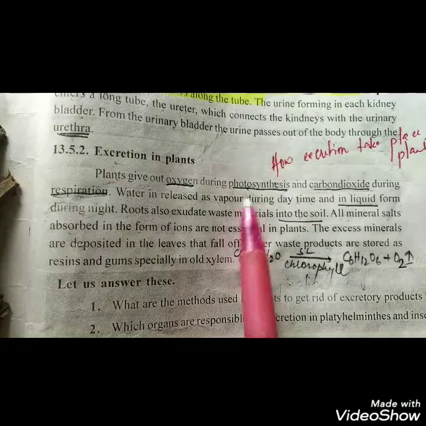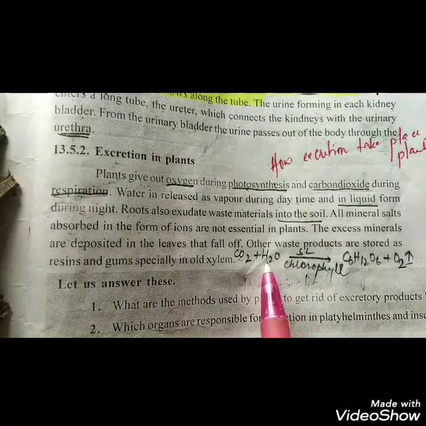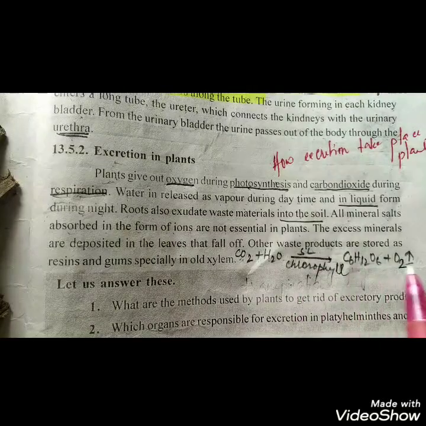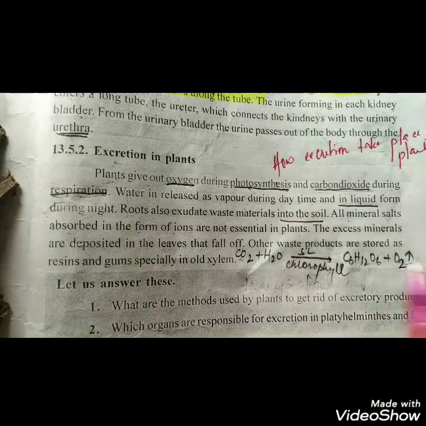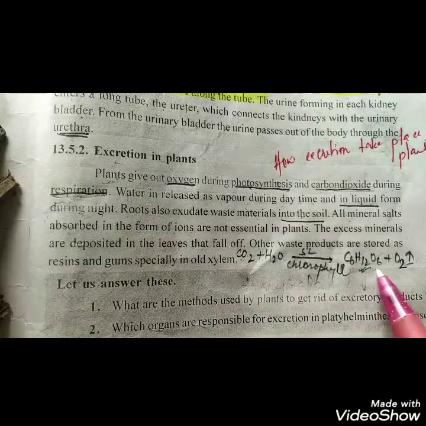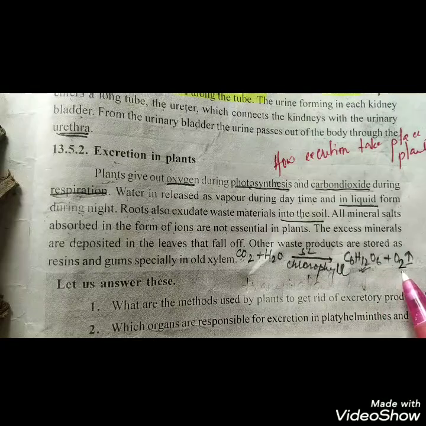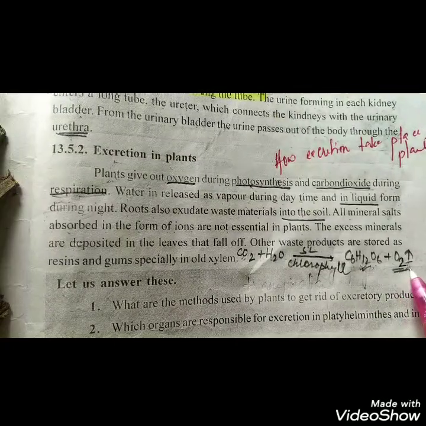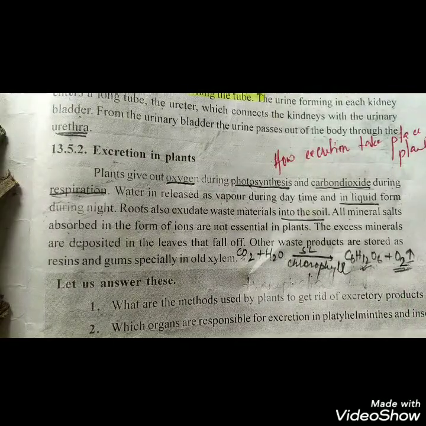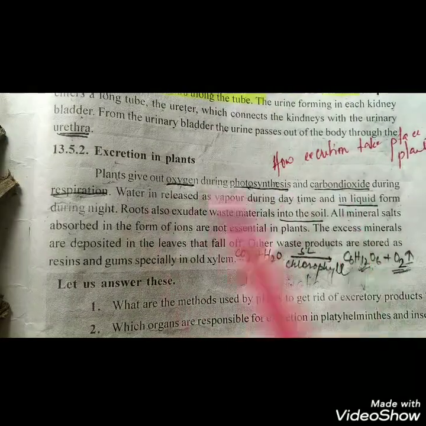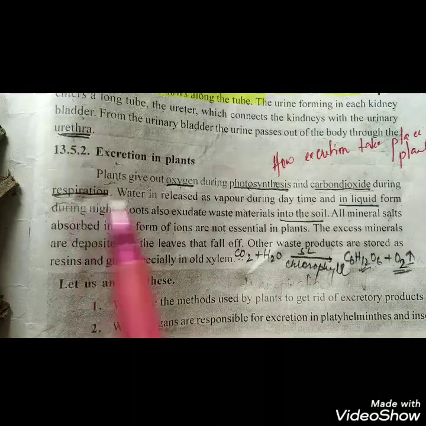So in the process of photosynthesis, carbon dioxide and the water react in presence of sunlight and the chlorophyll to give carbohydrate and the oxygen. This carbohydrate is used by the plant for growth, development, and for various activities. And the oxygen is released to the atmosphere. The arrow mark here indicates that the oxygen is released to our atmosphere. So the plant gives out oxygen during photosynthesis and carbon dioxide during the respiration.